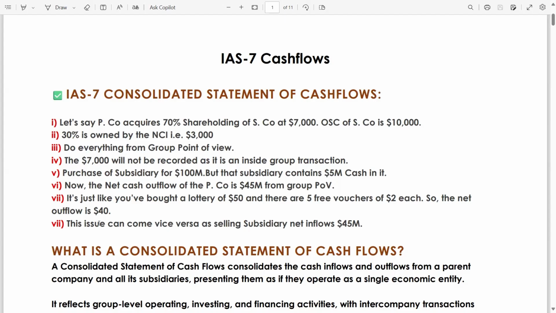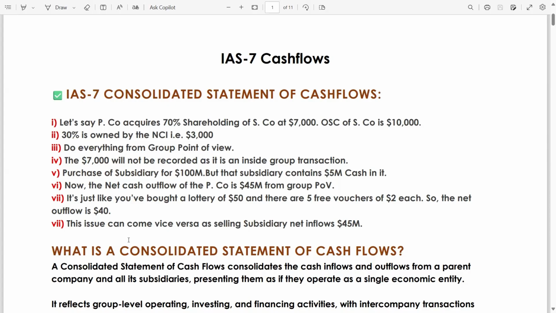So the net outflow is 40. Why 40? Because you are paying $50 and in return you are getting 5 free vouchers of $2 each, worth 10 in total. So the net outflow is 40.